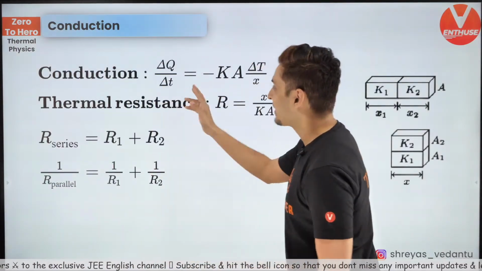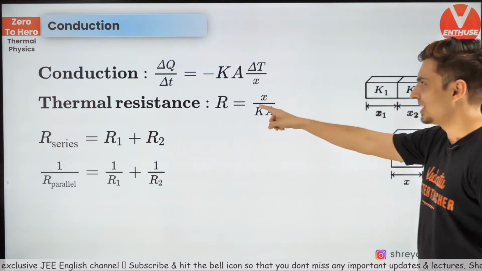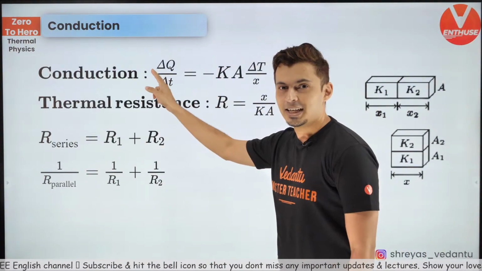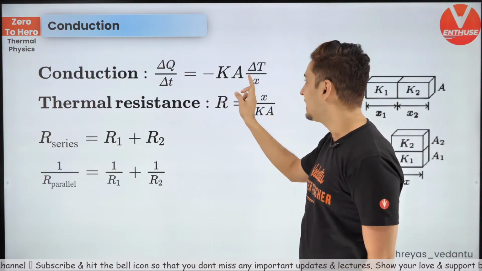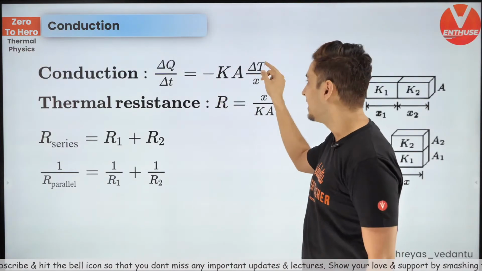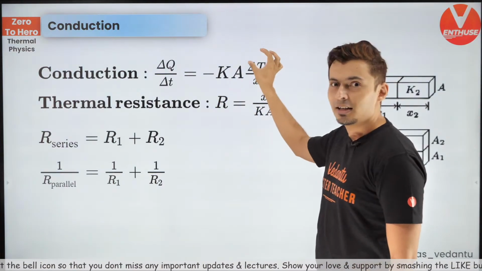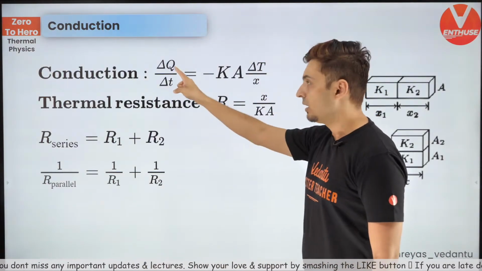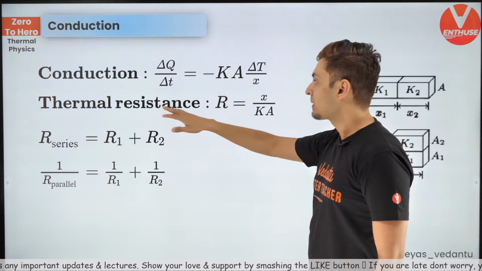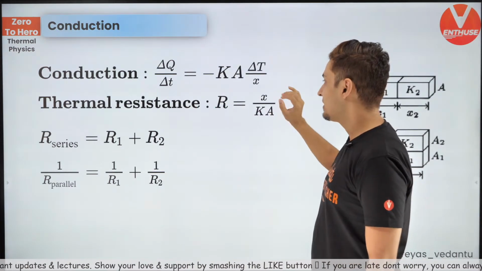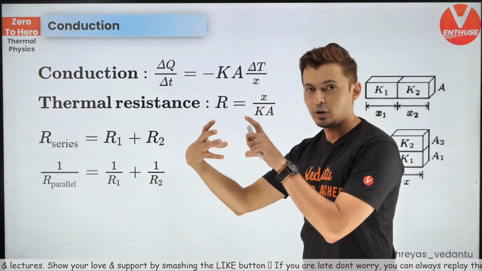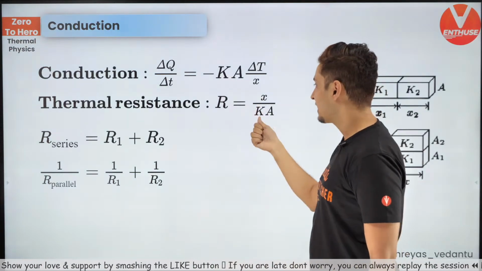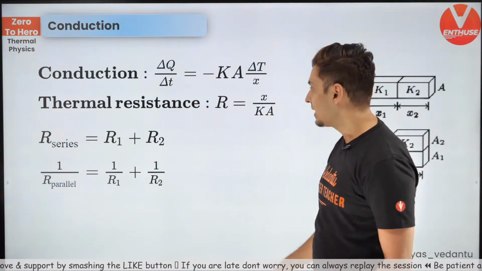Okay. So here is the next set of equations. Conduction. The rate at which the heat flows is K, thermal conductivity, times A, area of cross section, times delta T by delta X, or change in temperature upon the length. That's what conduction is. Thermal resistance is length of the rod by K, conductivity, times area. Okay, that's the next thing.